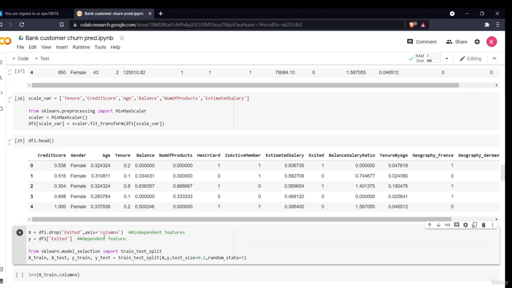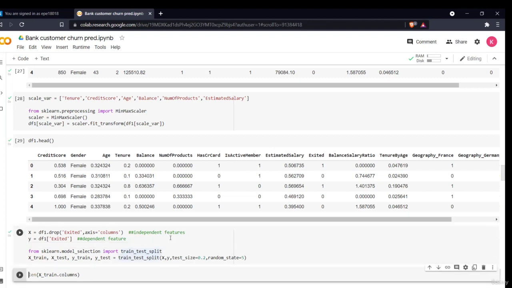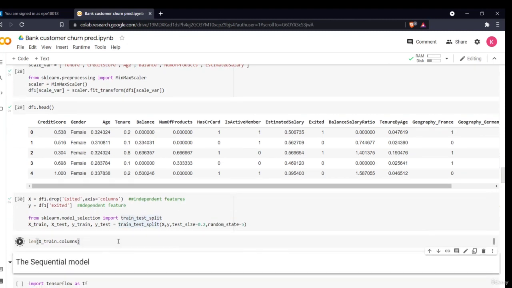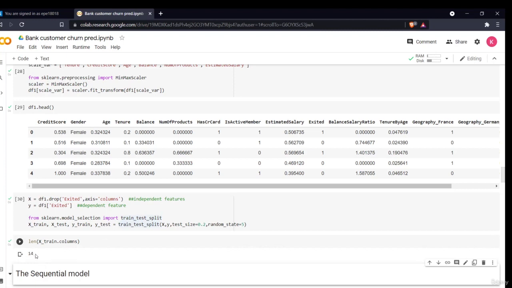So now I split it into my dependent and independent features, then I imported train test split, and then I split my train and test data. I used a size of 80 to 20 ratio, which is test data is 20%, train data is 80%. Now if I see my X train column length, this is 14 columns, because initially I had 15, and the one is my exited column. So this was my whole feature engineering and data pre-processing part. In the next section, we'll see how we can implement the sequential model and how we can predict the results with the help of it.